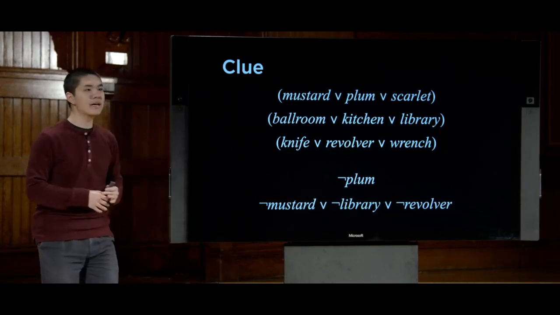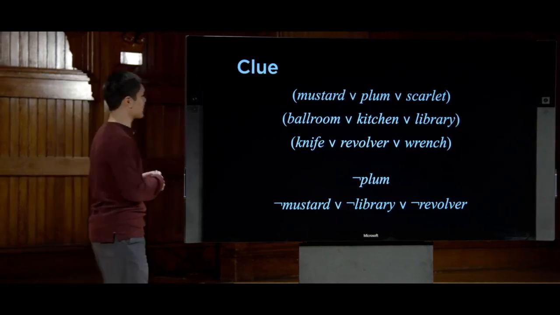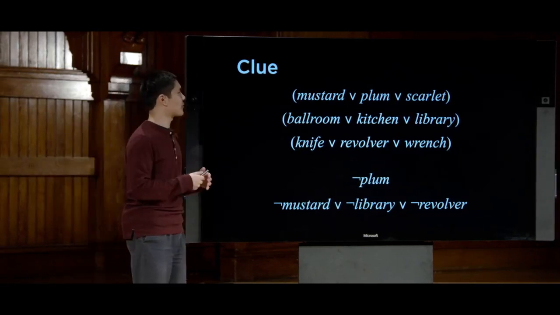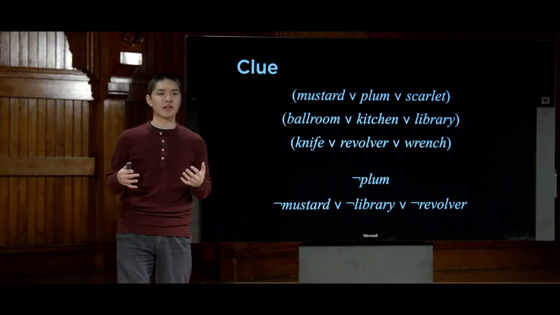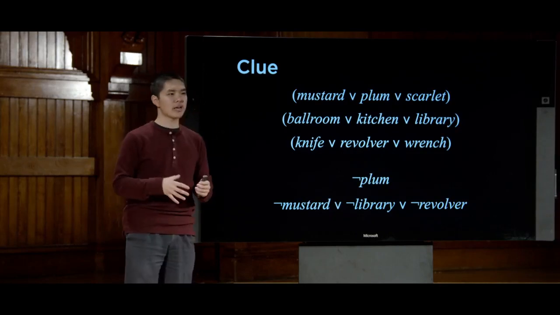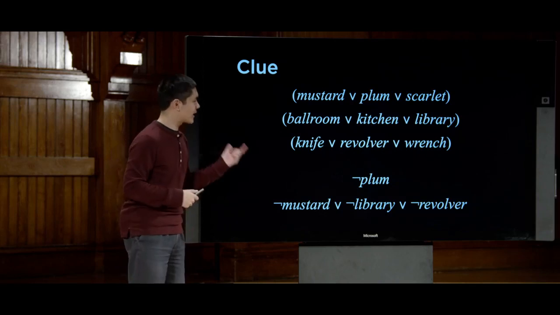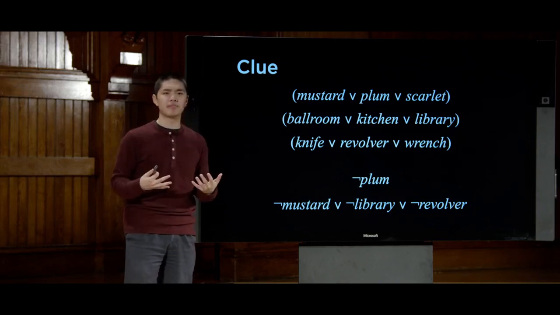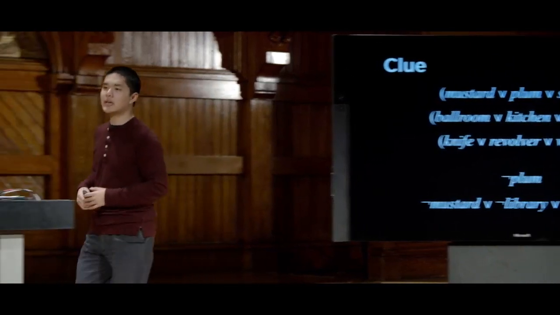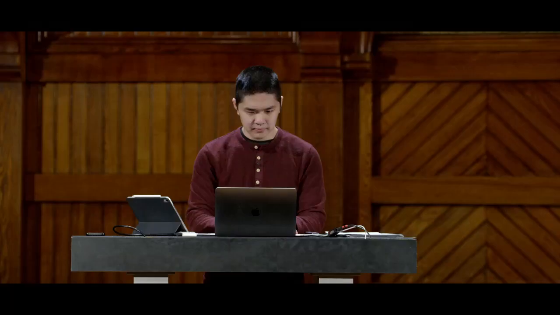And so this now is a propositional logic representation of this game of Clue, a way of encoding the knowledge that we know inside this game using propositional logic that a computer algorithm, something like model checking that we saw a moment ago, can actually look at and understand. So let's now take a look at some code to see how this algorithm might actually work in practice.